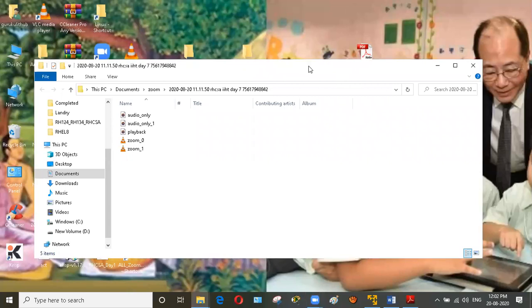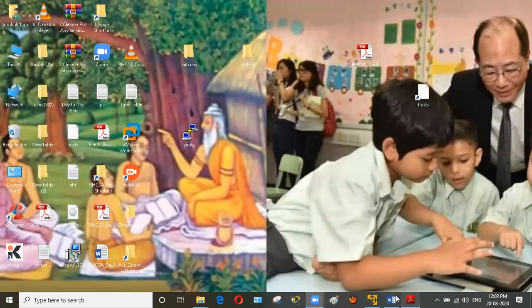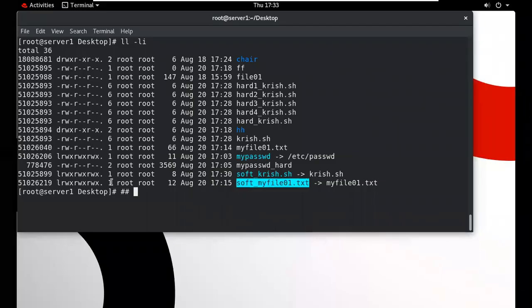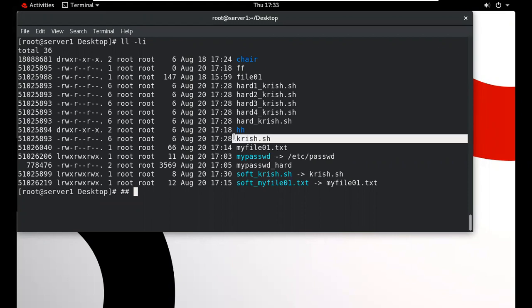Sir, I understood. Sir, this soft link count will remain the same, right sir, like this 1 is the same there? It is always the same. But when we create multiple copies of this particular original file, the link count will change. Understand? Yes sir. Suppose we create the original file like this.